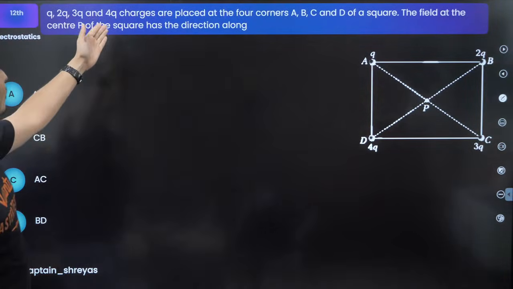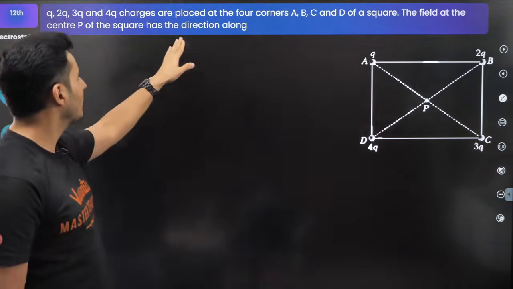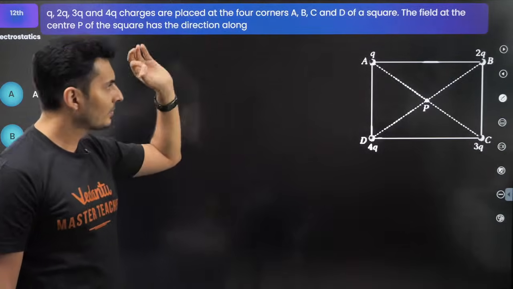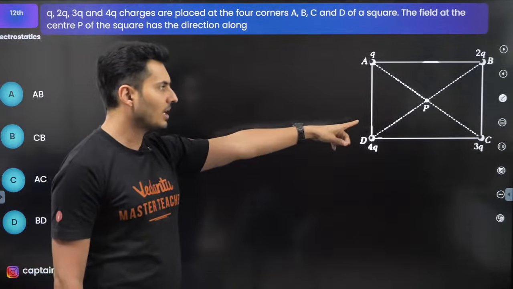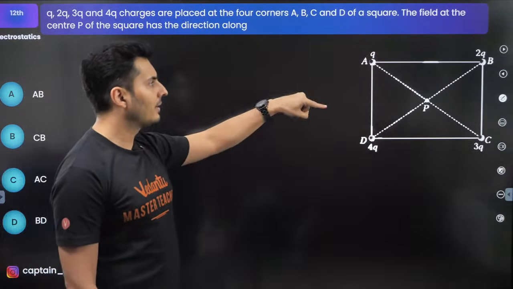Yes, so let's go to the next question coming up on your screen. Q, 2Q, 3Q, 4Q charges are placed at the four corners of this square. The field at the center of the square has a direction along. Interesting question. There are charges kept at that particular point. Where do you think is the direction of the electric field?